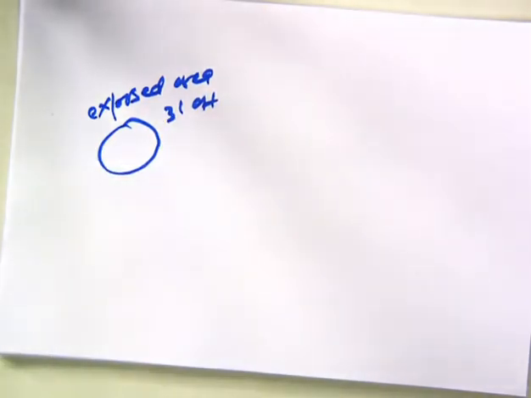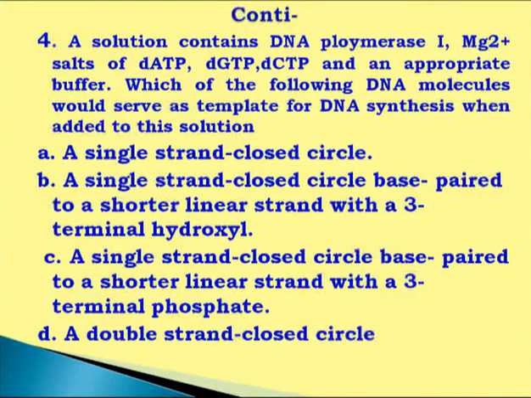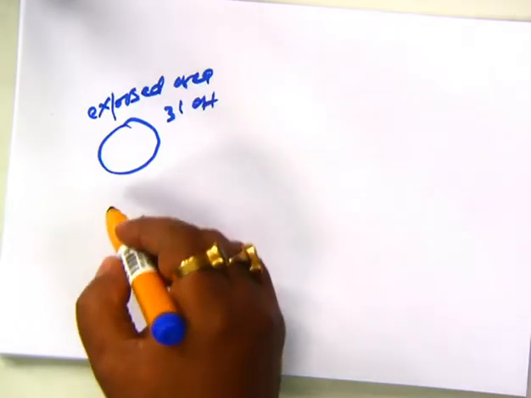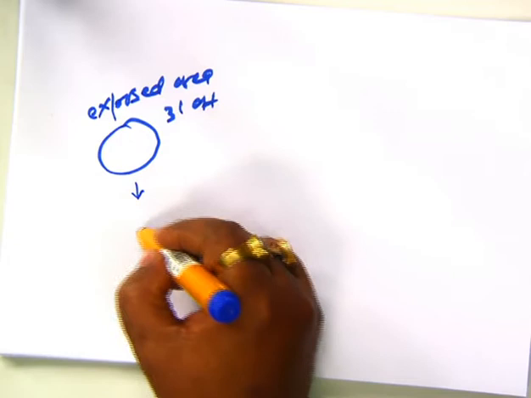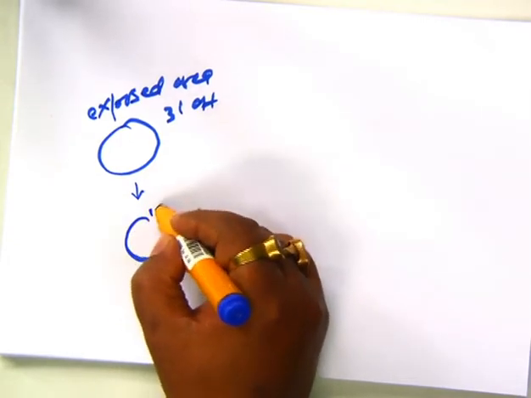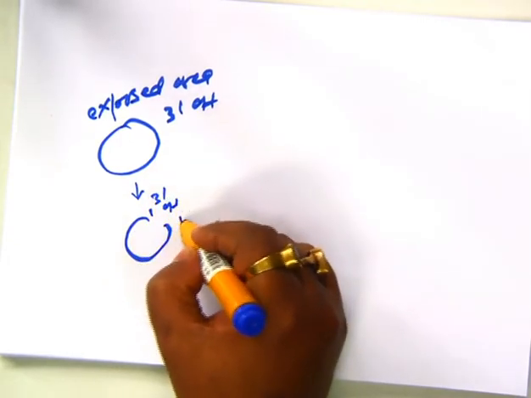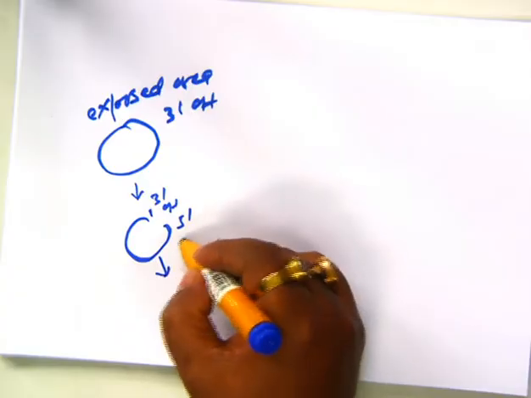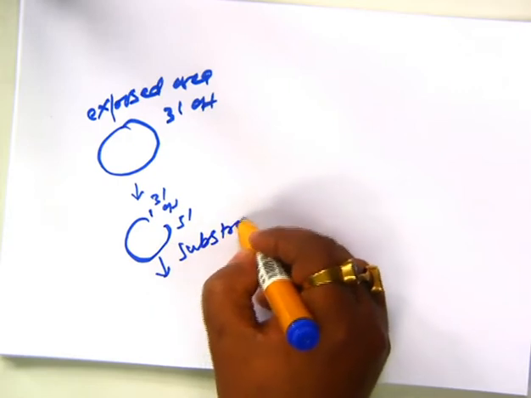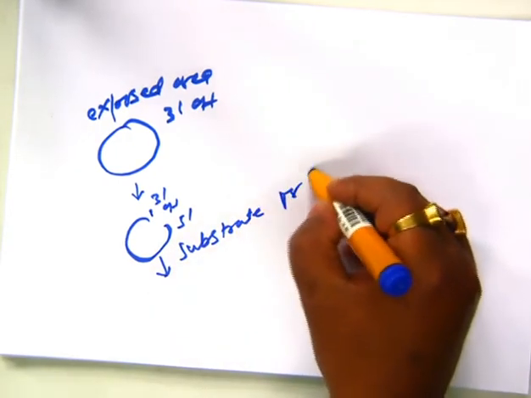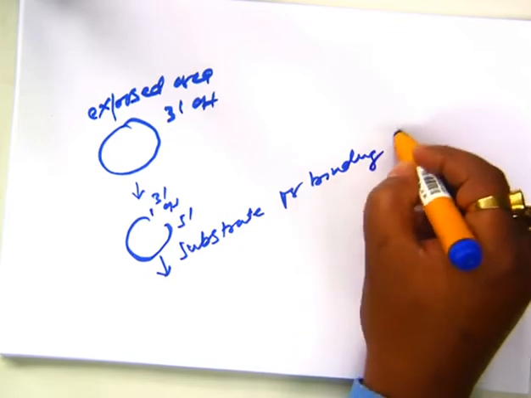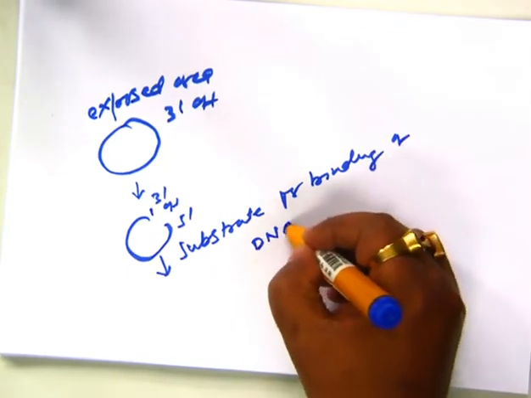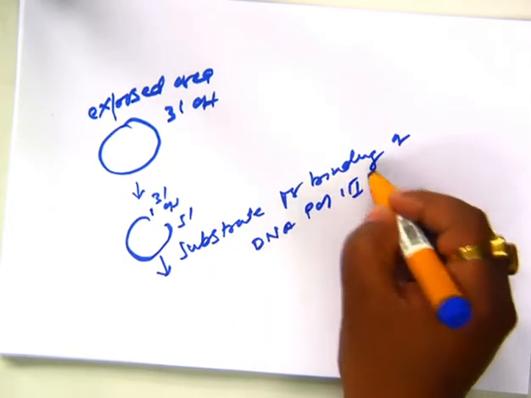Second option is a single strand closed circle base paired to a shorter linear strand with 3' terminal hydroxyl. Now we can see on Teletop, if this is exposed at 3' OH and 5' P, then this can act as a substrate for binding of DNA polymerase.